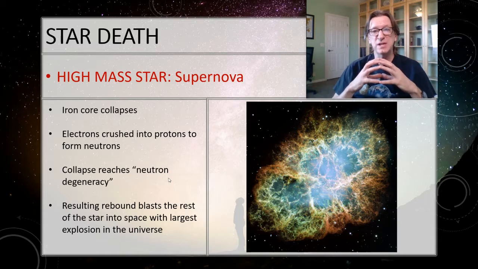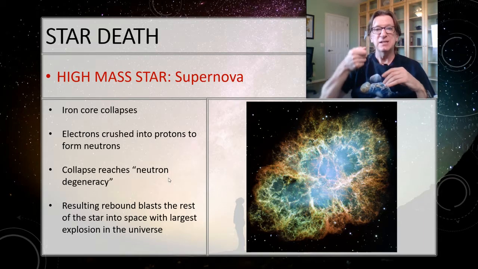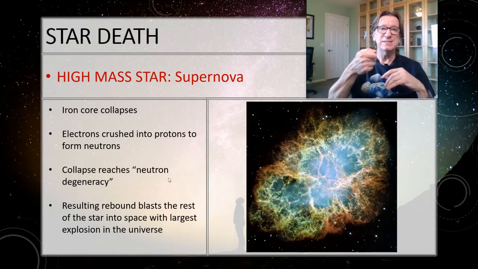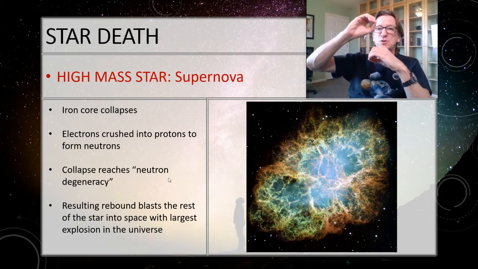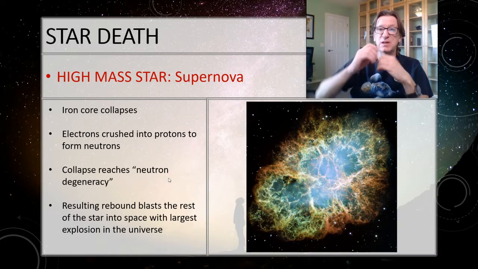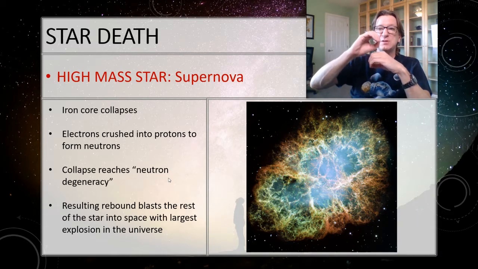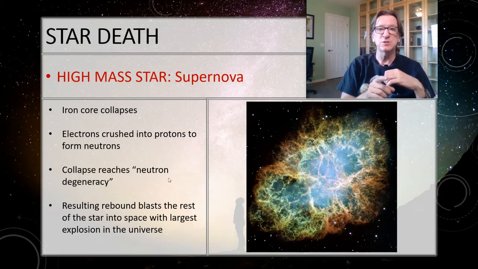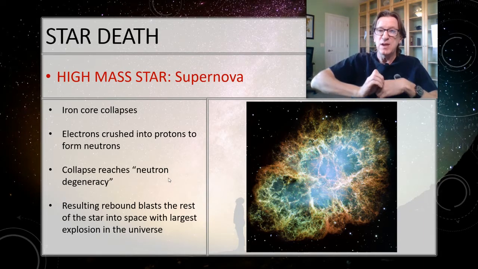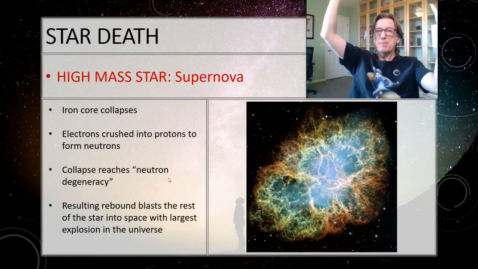This stuff is so dense, has so much mass, so much gravity. A teaspoonful of this neutronium weighs the same as a battleship. The mass is so high it can warp time and space. It can produce gravity waves, all these crazy things. Those neutrons then collapse because, again, there's no energy being produced, nothing's fusing. Those neutrons collapse until they touch. And now they're being supported by neutron degeneracy. However, remember that degeneracy in the presence of fusion goes crazy. In this case, it's not just electron degeneracy, it's neutron degeneracy, which is even worse. These things touch, they rebound, and they blast back out into space.